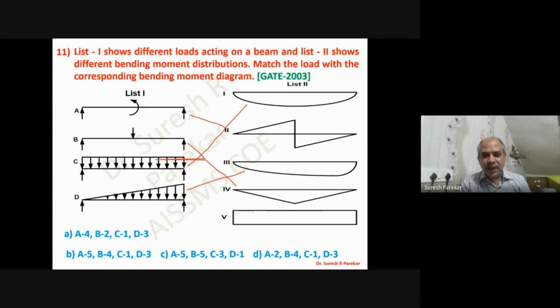So this bending moment diagram we do not have for anything, and therefore we have that A goes to 2. So A2, you can see we have only this option. So actually I need not go for the others also. So we are going to get this option, that will be option D.